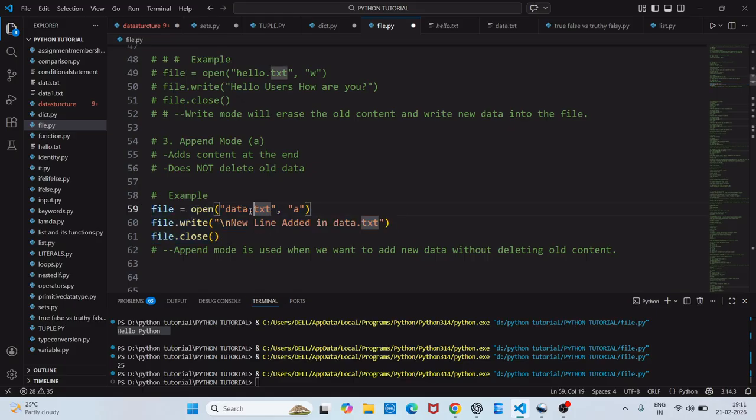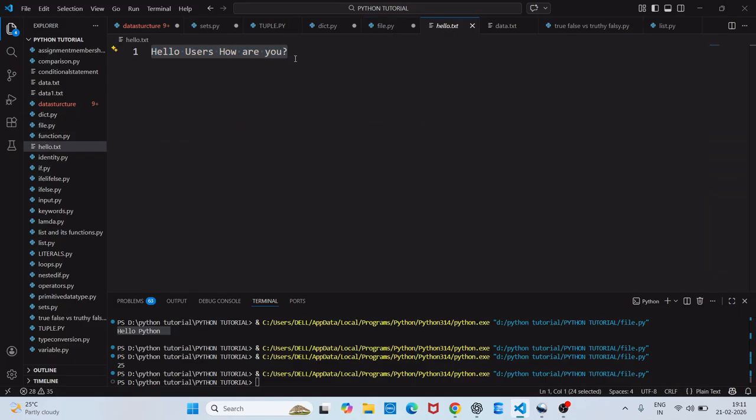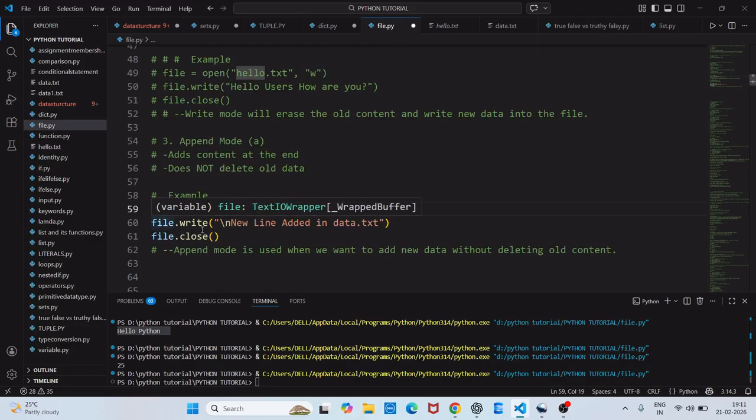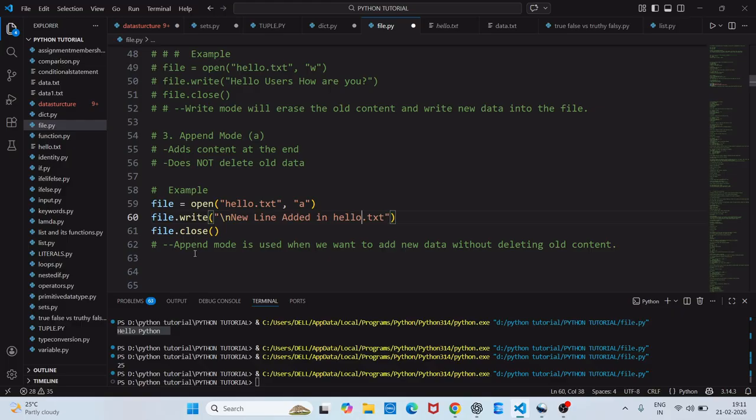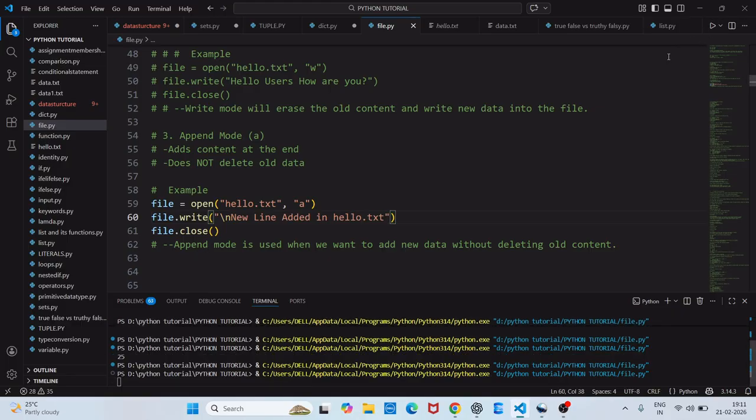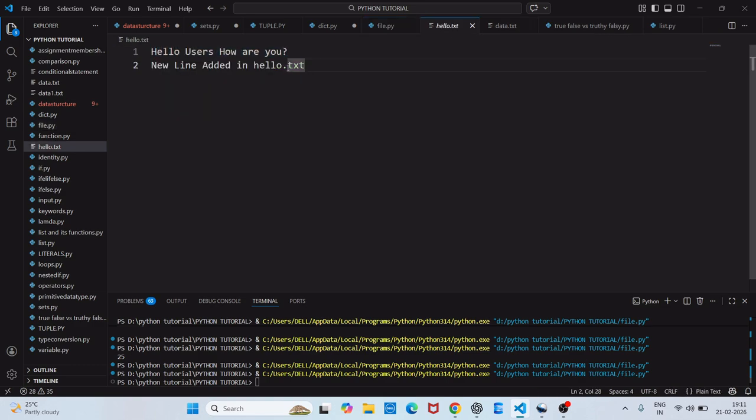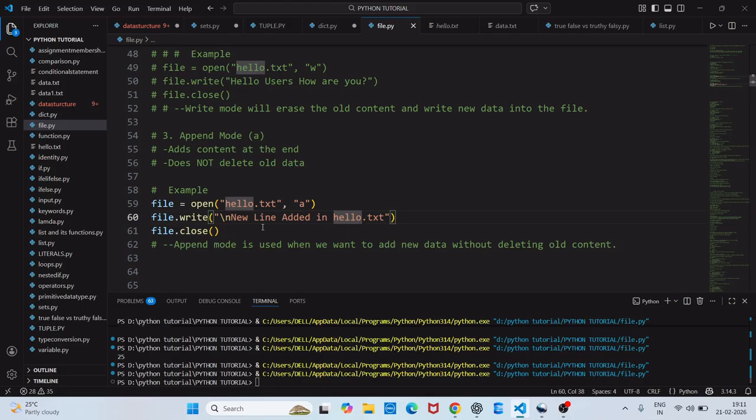File open hello.txt. Just now we have created hello, right? What is inside the hello? Hello users, how are you. So when I say file.write new line added in hello.txt, then file.close, once I run this and go to the hello.txt, you can see the new line has been added. So this is the power of Python. You can add and modify data using a Python program.